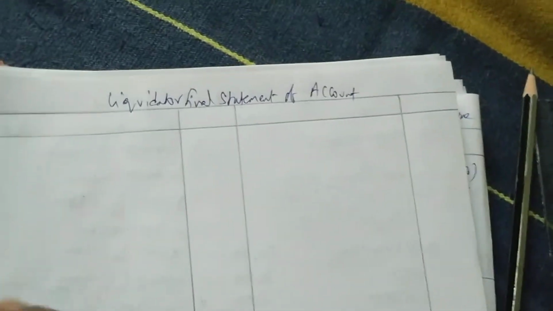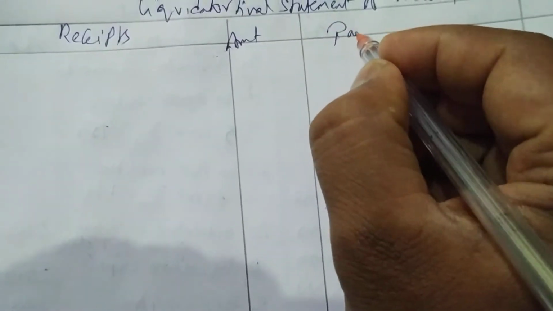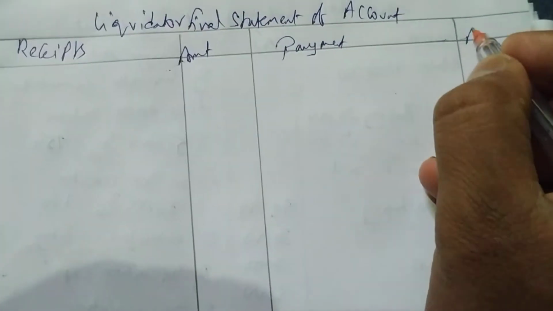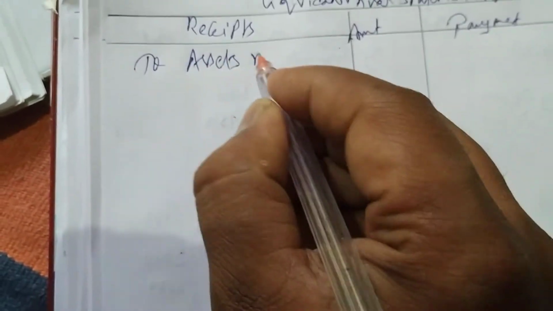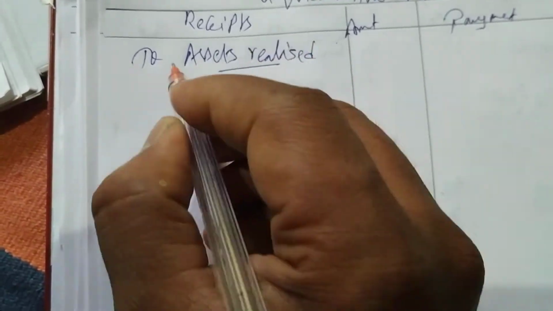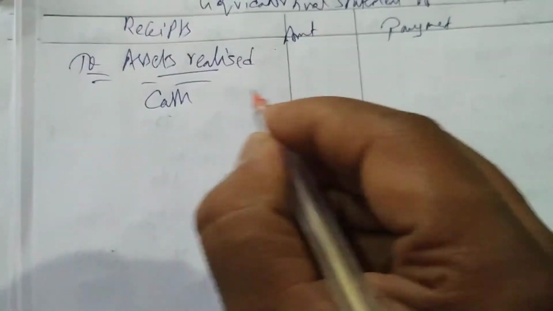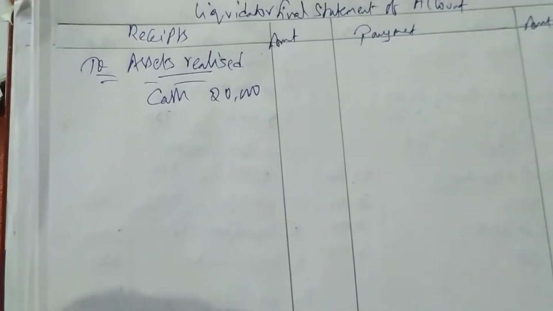Liquidator's final statement of account. We'll write receipts, amount, payments, amount. First we sold the assets, so we write assets realized. Cash is given, we write 20,000 in the column.